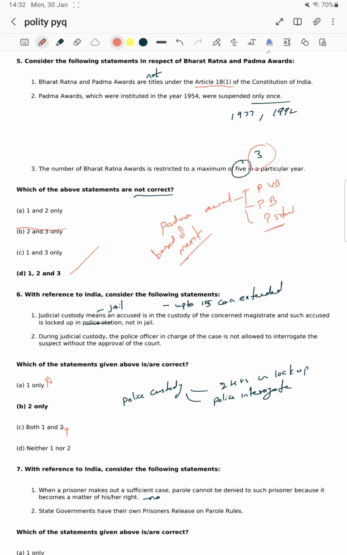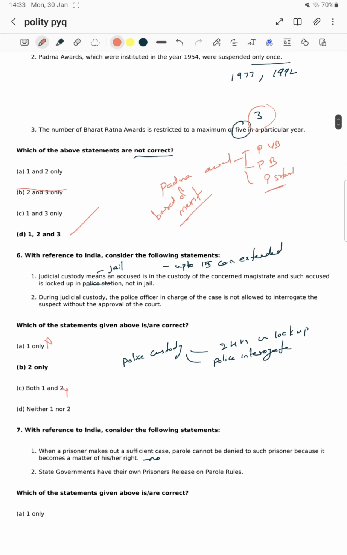There is no need for any permission. Police can interrogate. It is 24 hours in lockup. After that, he has to be produced before the magistrate. In jail custody, it can extend up to 15 days, the remand like this.